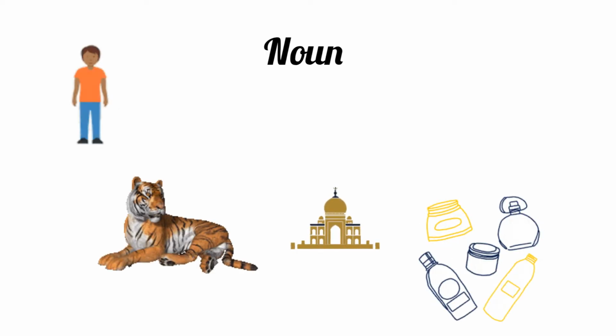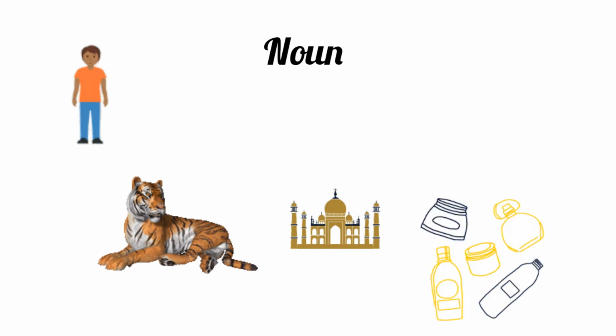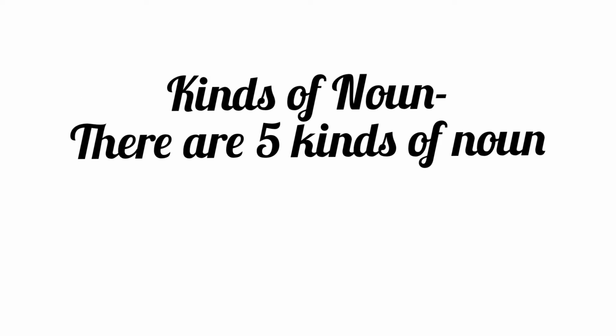Here are some examples. Moving to kinds of noun, there are 5 kinds of noun. What are they? Let's learn.